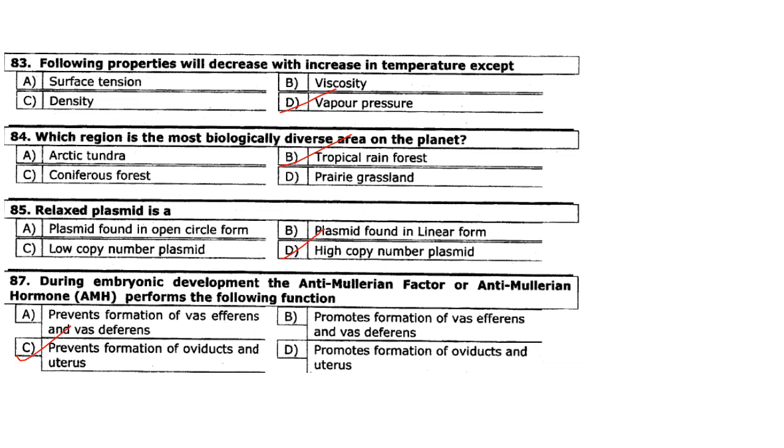Then relaxed plasmids are regarded as best cloning vectors because they have high copy number, that is, present in more than 50 copies per cell. So answer is option D, high copy number plasmid. During embryonic development, the anti-Mullerian factor or anti-Mullerian hormone performs the following function. So it prevents the formation of oviducts and uterus. So answer is option C.